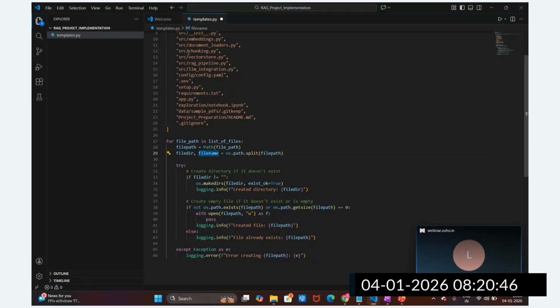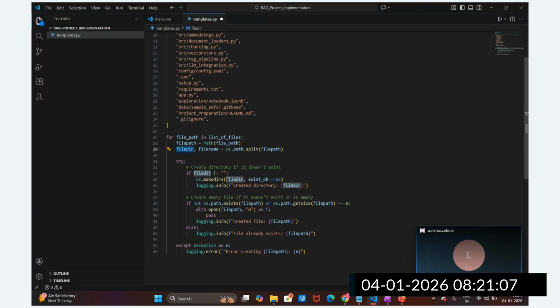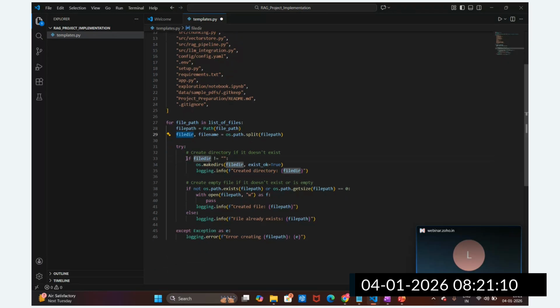The file directory is nothing but this one: src is the directory and init is the file. Let's suppose data is one directory, this is another directory, and we have the file; in exploration, another directory, we have another file also. This is how we are able to split this file path and get the file directory and the file name.